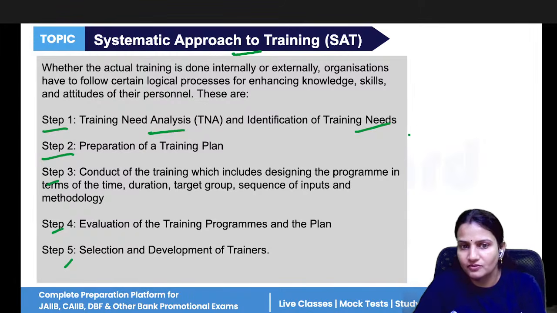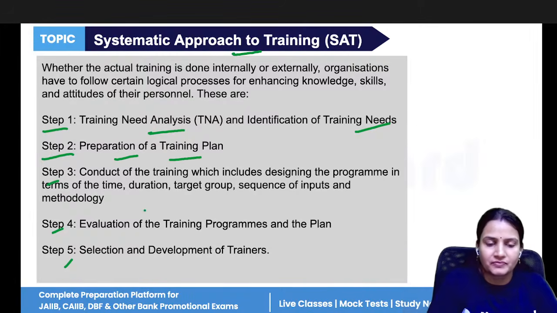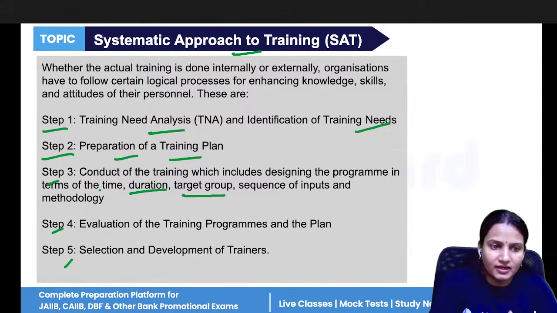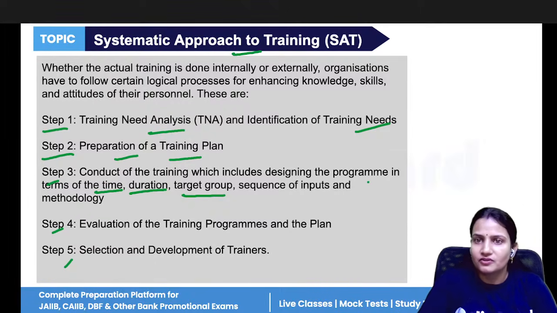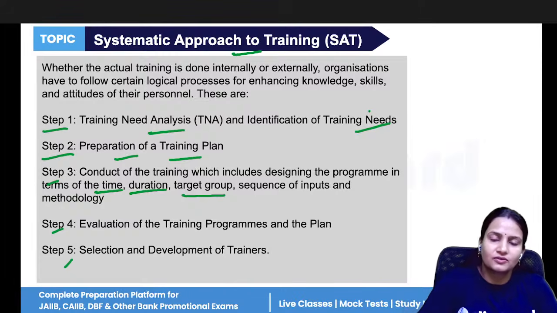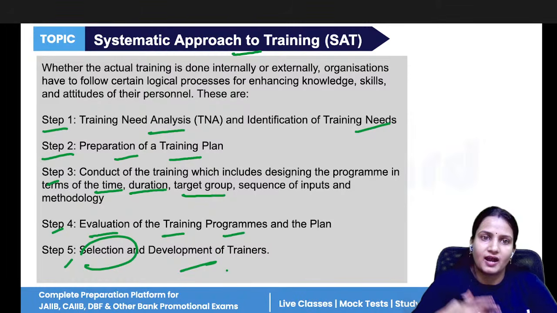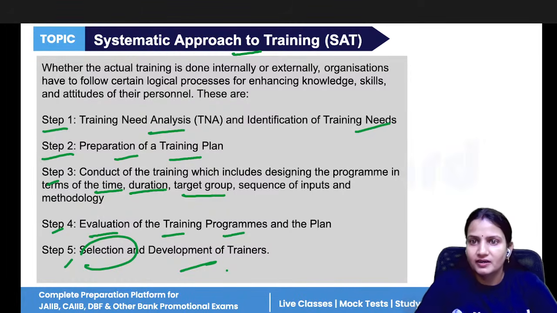Yes, if there is any need of training, then prepare a training plan. When you are preparing a training plan, you have to decide what the duration of the training should be. At one time, how many individuals are getting training? What is the time of the training? How is the training to be provided? Who are the trainers? Who are the trainees? Then evaluate the training program and at last select and develop the trainers, so that whatever training has been provided will be tested and adopted in the company for future benefit. That yes, it can work in future as well.